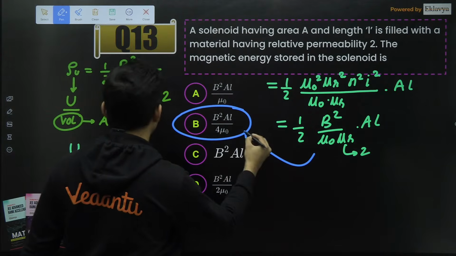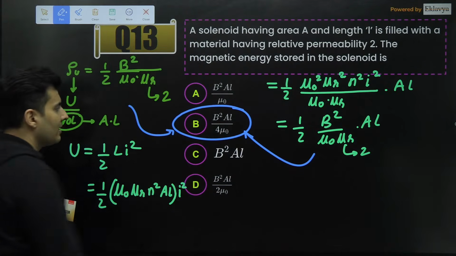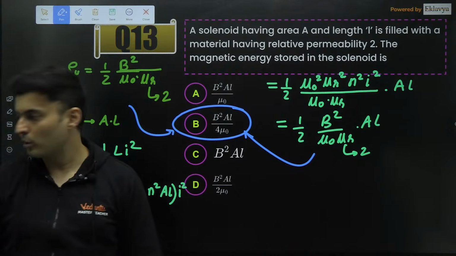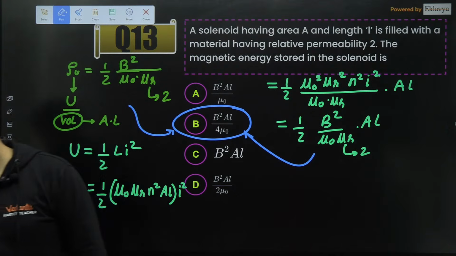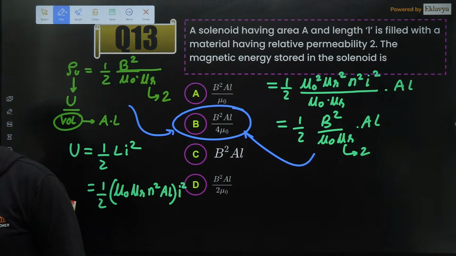Either you come via this or you come via this, the answer will be the same: b square al by 4 mu naught. Yep, option B. Is that okay, my dear students? Everybody with me?